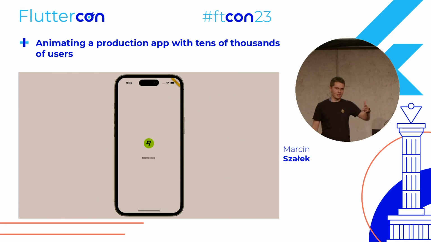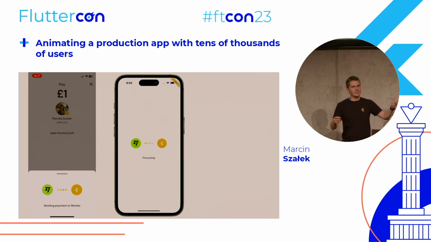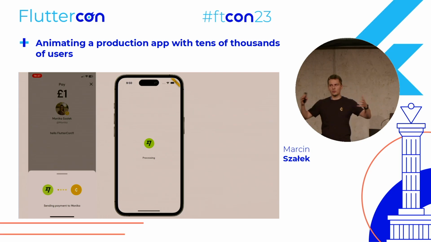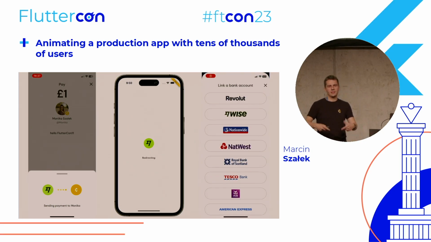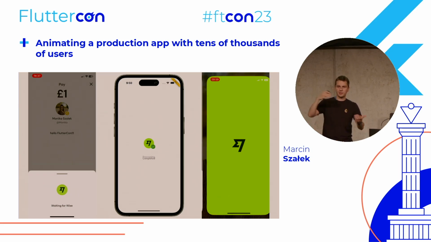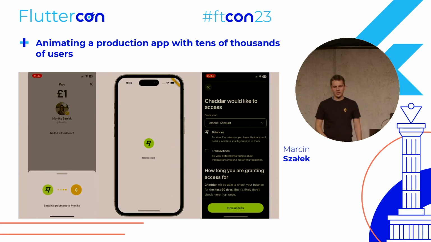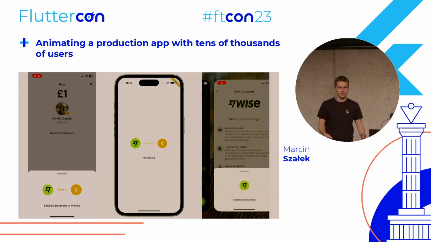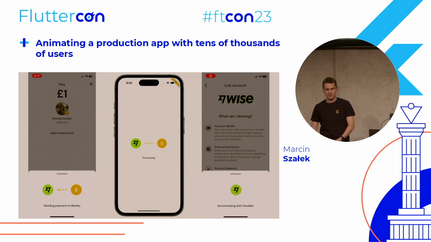We have noticed in the app that we have similar flows in other places. So this is the payment screen, but we also have linking a new bank account, where the user is also redirected to the bank and then back to Cheddar. And we were able to reuse this because it's just redirecting, processing, and completed.